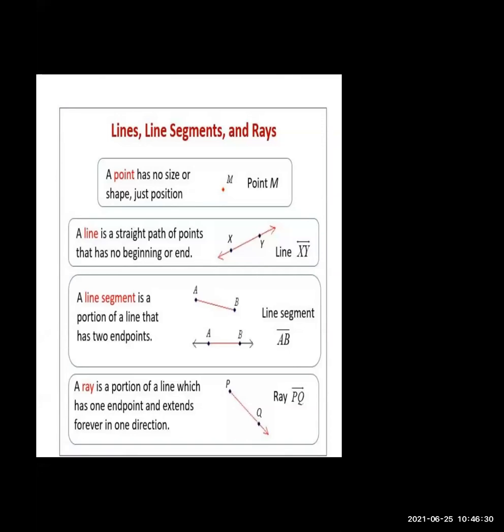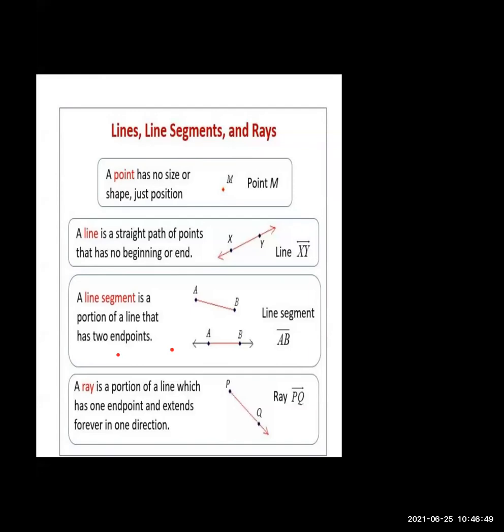Line segment. Line segment means what? A line segment is a portion of a line that has two endpoints. It means I give two dots, and we join those dots; that is called a line segment.